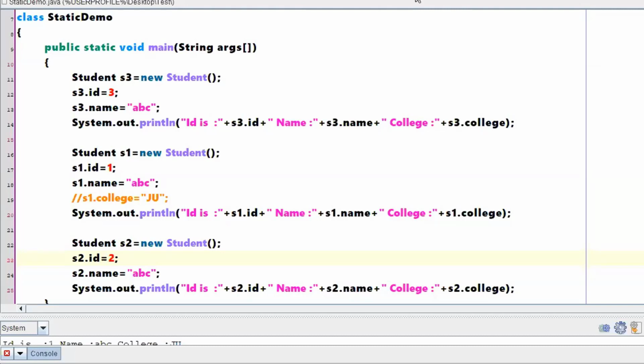Sir, most instance variables get memory when the object is created, but what about static variables? Yeah, static variables won't get memory during object creation. Those static variables will get memory during class load itself. That means before the main method starts execution, your static variables will have a value. So no need to create an object for a static variable.